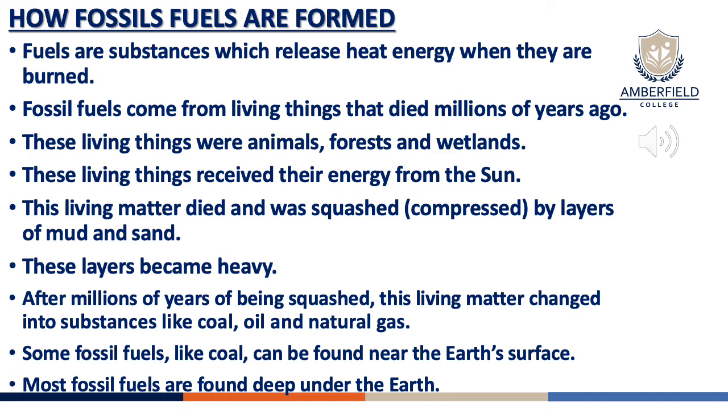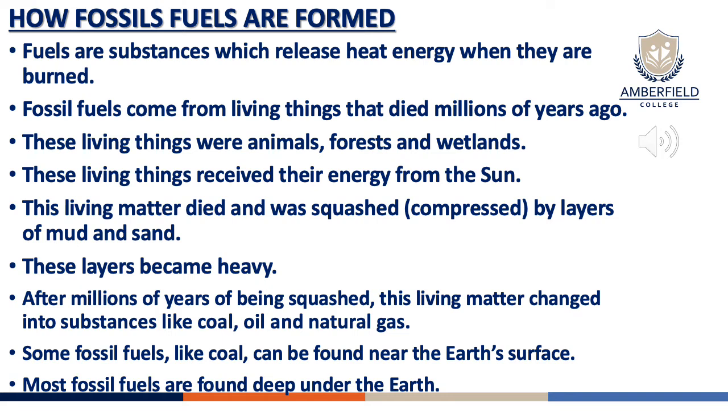Remember, when we think of coal, oil, and natural gases, we have to think of these resources as non-renewable resources. You will learn later on what non-renewable and renewable mean. Some fossil fuels like coal can be found near the Earth's surface, but most fossil fuels are found deep under the earth.